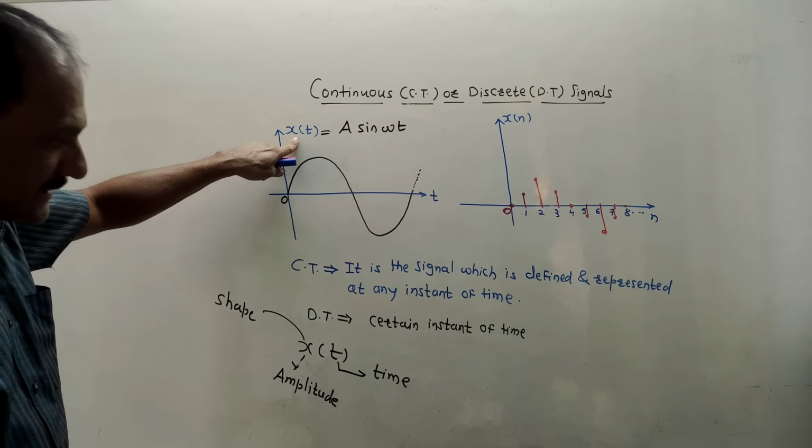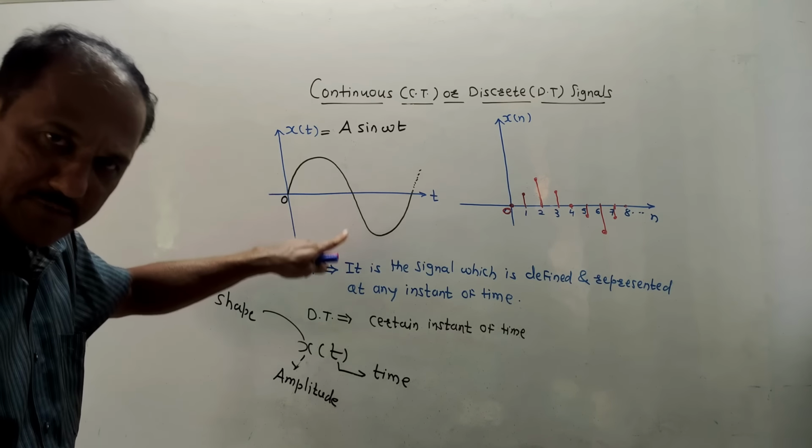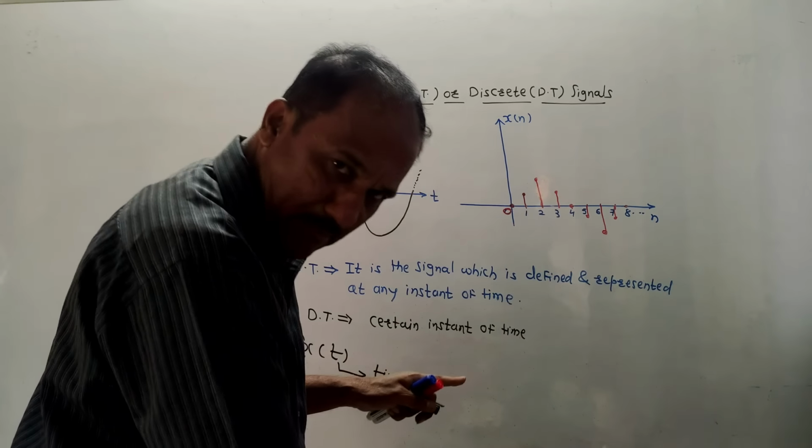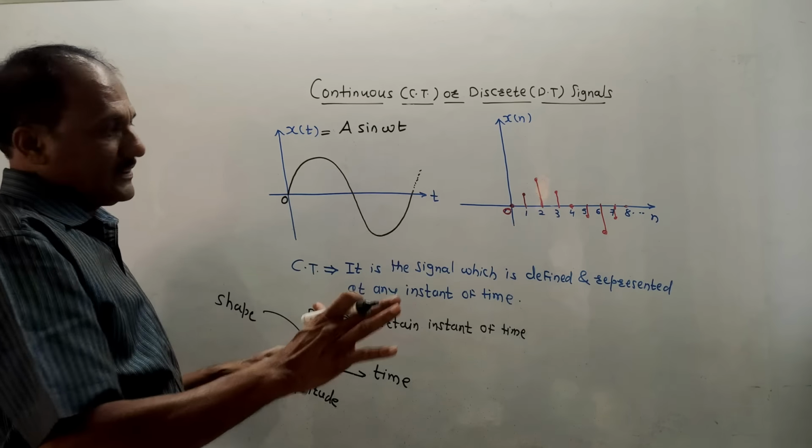It is known as the CT signal or continuous time signal, which is function of time period. That means it is changing with respect to time period. It is also called analog signal.